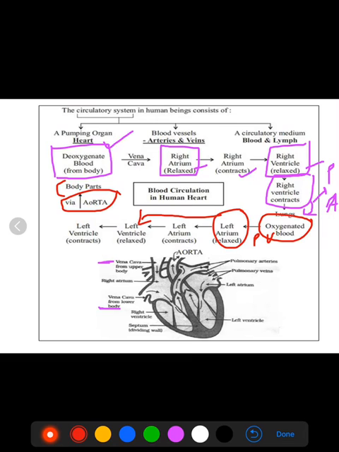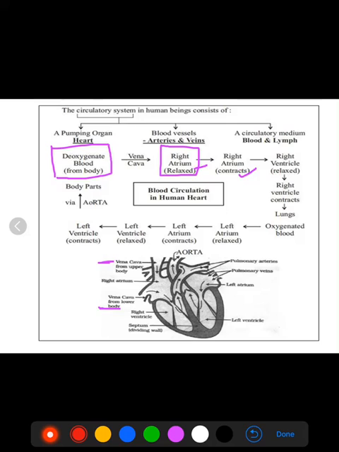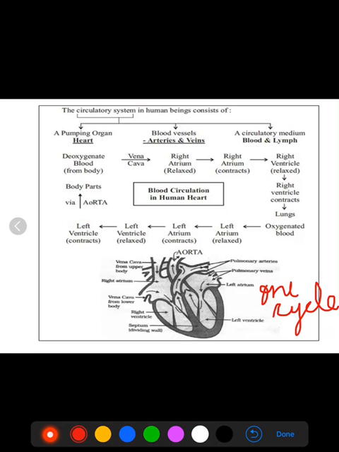So this is the flow chart of how blood flows through the heart, and this system is known as the double circulatory system. Why? Because to complete one cycle, the blood has to come to the heart 2 times.